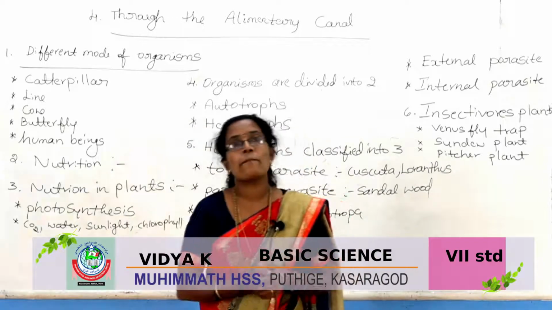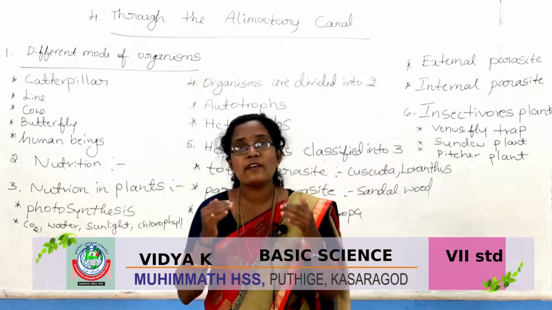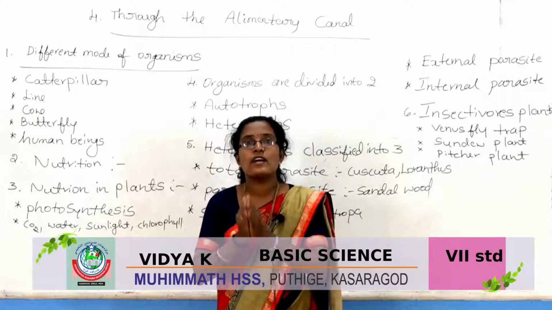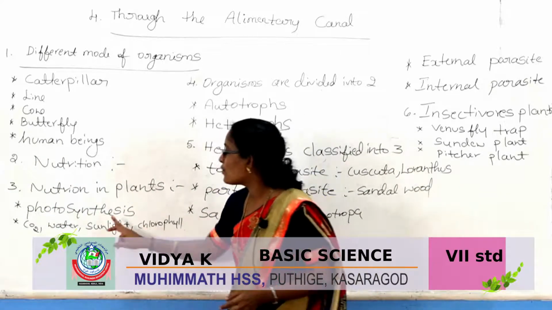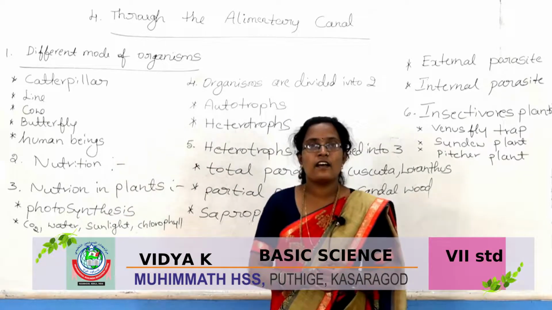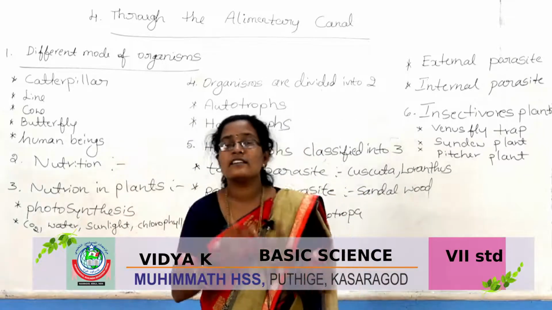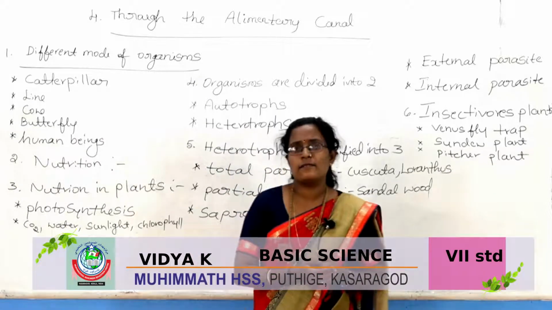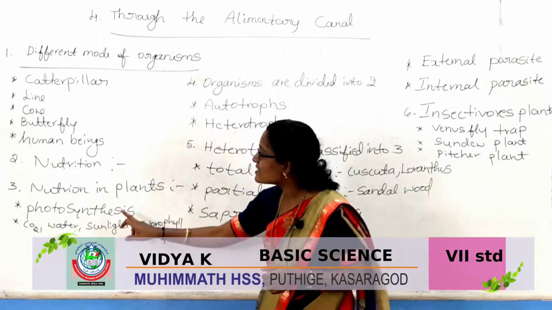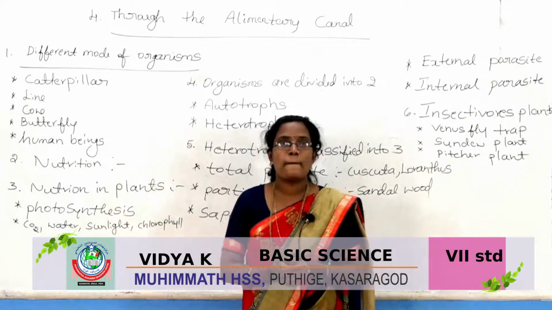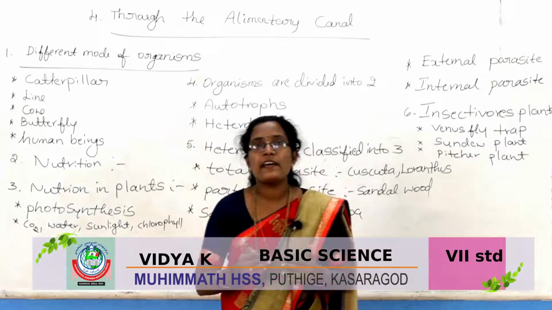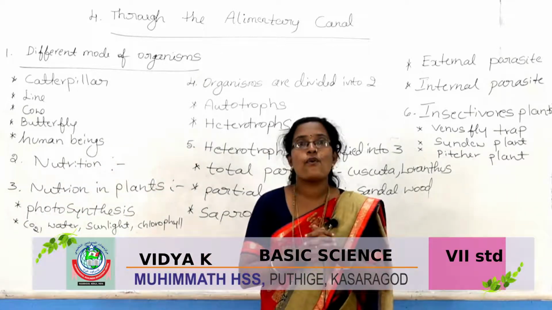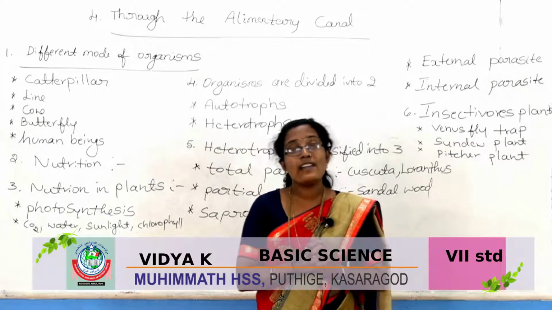Nutrition in plants. You know that plants can prepare their own food through the process called photosynthesis. Already you learned in lower classes. What is photosynthesis?